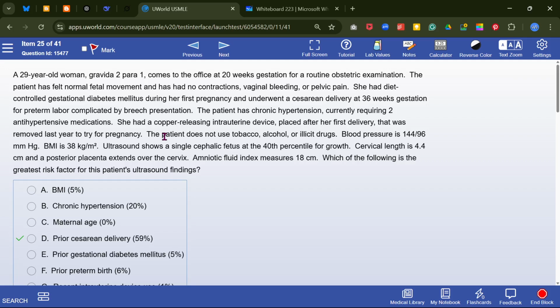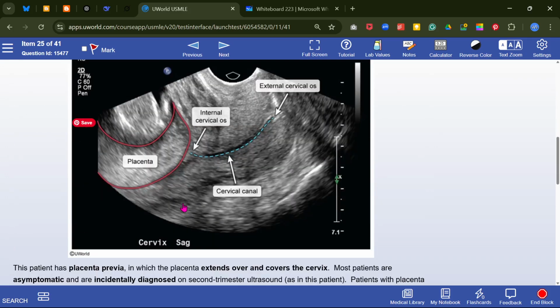And what would be its risk factor? What would be its greatest risk factor for the ultrasound finding? It looks like placenta previa, and its risk factors are prior placenta previa, prior cesarean section, and multiple gestation. She is only gravida 1 para 1. So prior cesarean delivery is the answer.